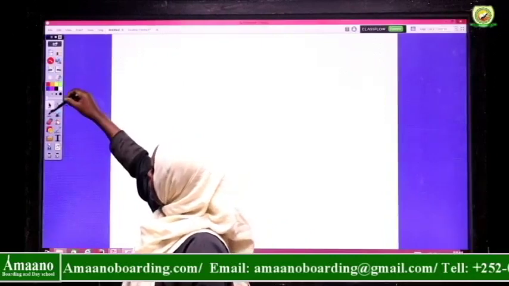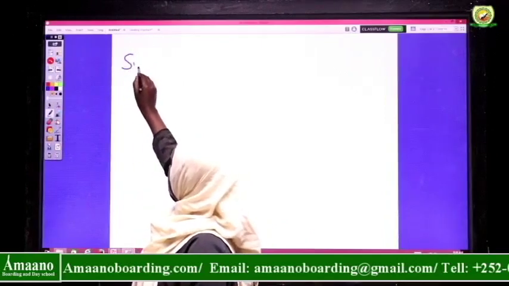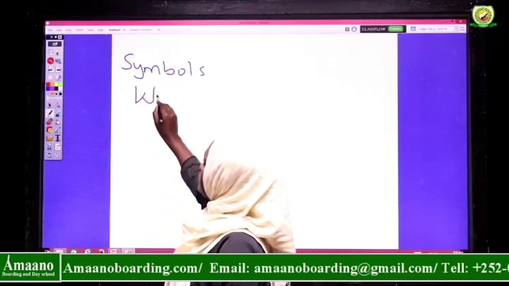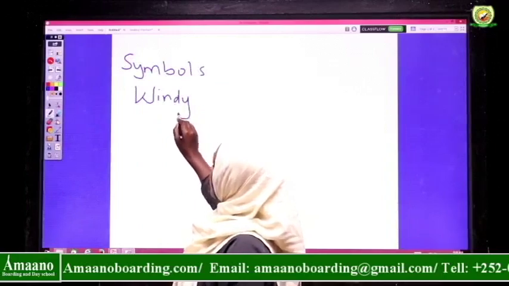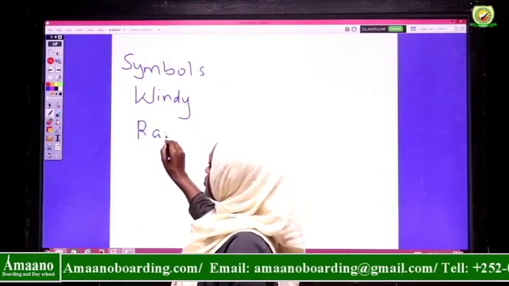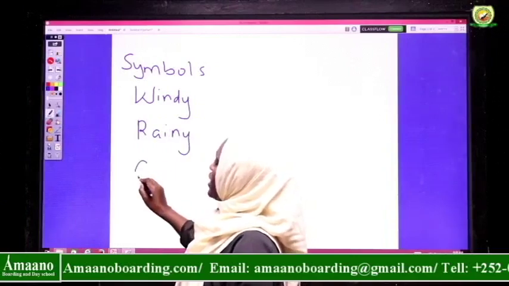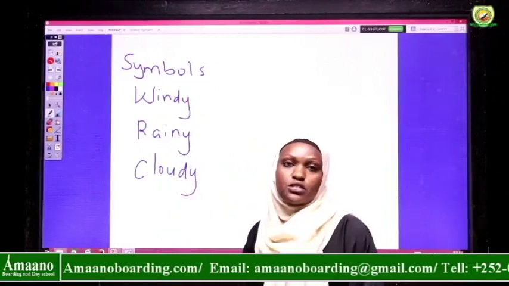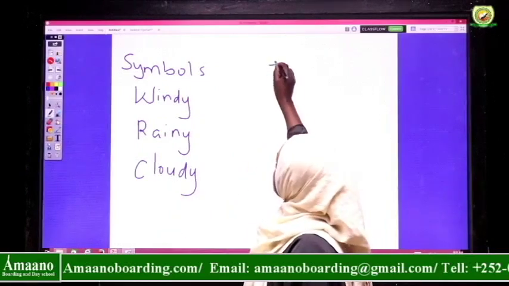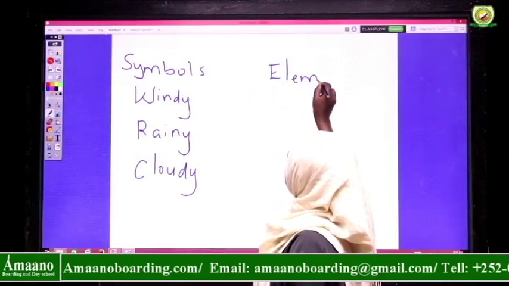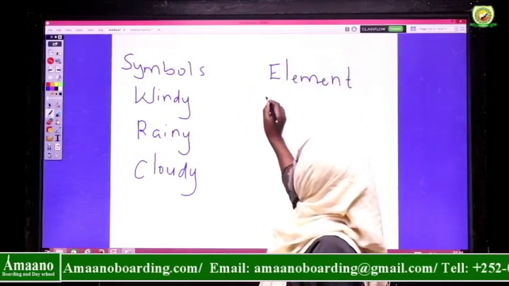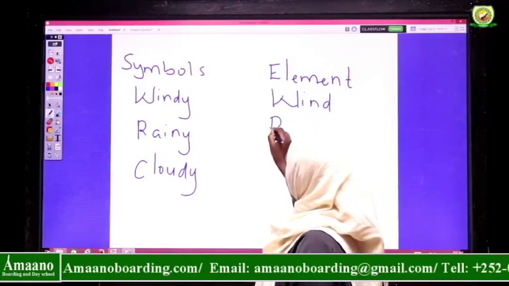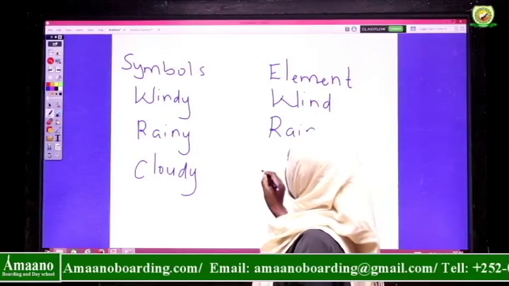Symbols of weather: we have windy, we have rainy, we have cloudy. These are symbols of weather. But when you talk about the elements of weather, we have wind, we have rain, we have cloud.